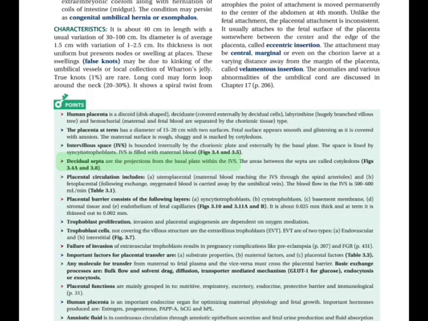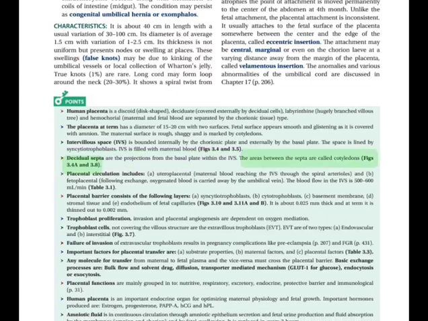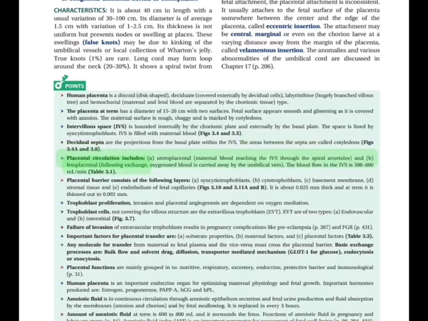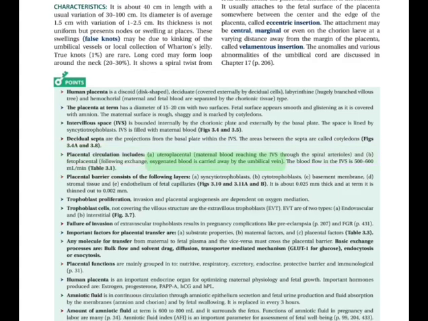H. Decidual septa are the projections from the basal plate within the IVS. Areas between the septa are called cotyledons, Figs 3.4a and 3.8. H. Placental circulation includes a. Uteroplacental, maternal blood reaching the IVS through the spiral arterioles, and b. Fetoplacental. Following exchange, oxygenated blood is carried away by the umbilical vein.